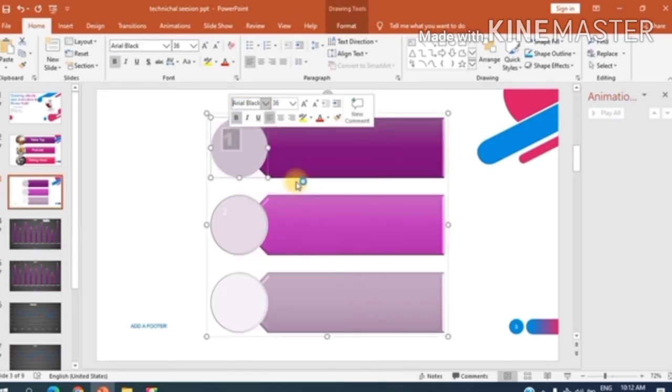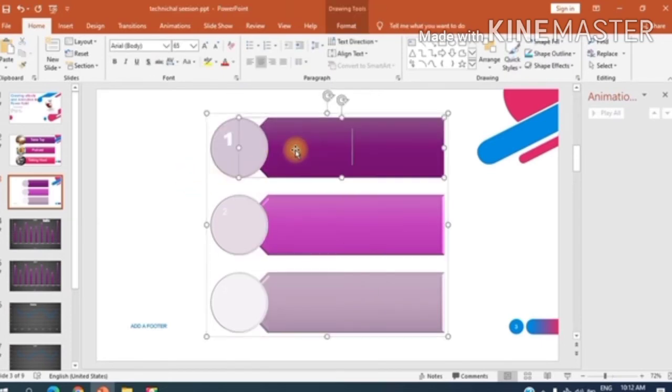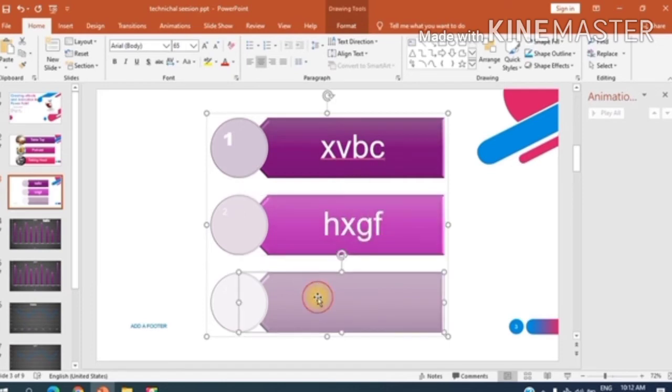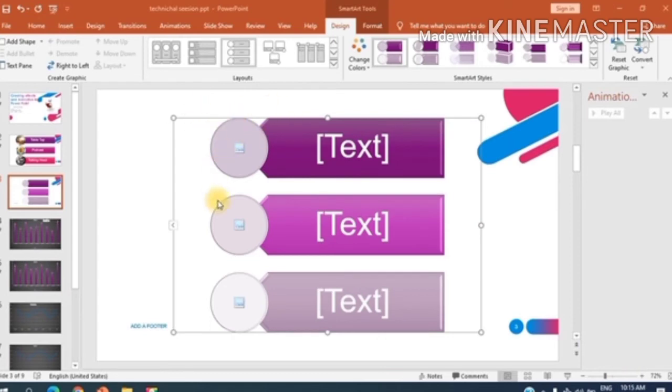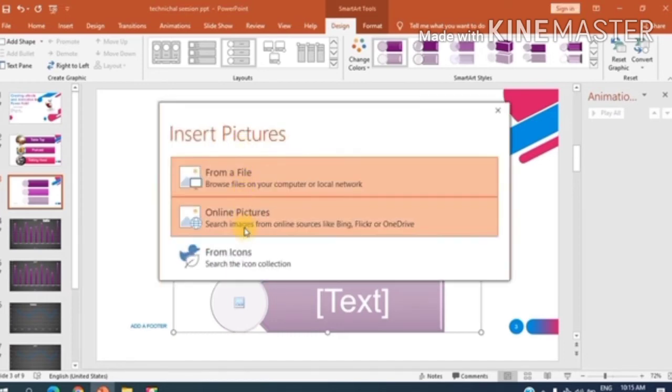See, it is accepting the text now. We can choose the font and the color according to our convenience, and in the boxes too we can use text. But at present I want to insert images in the circles, so I will go to the previous situation. Now we are again in the previous situation and let me insert an image in the first circle. So we have two ways to insert the image. The first one is from the desktop and the second is to insert online pictures.